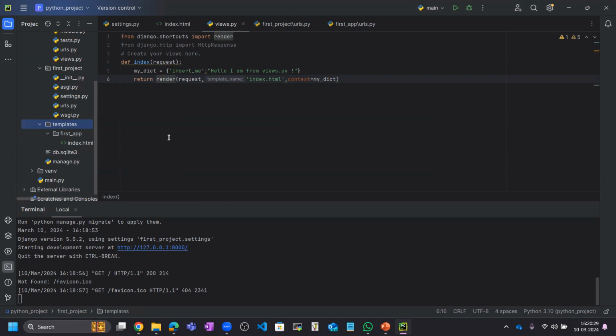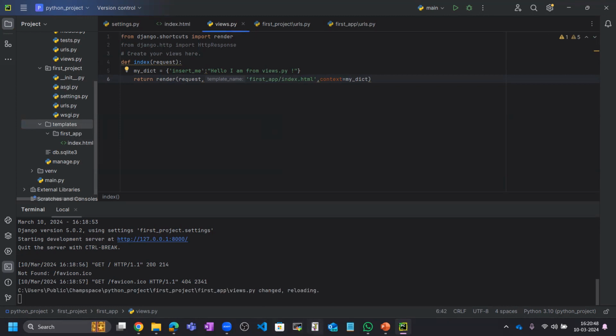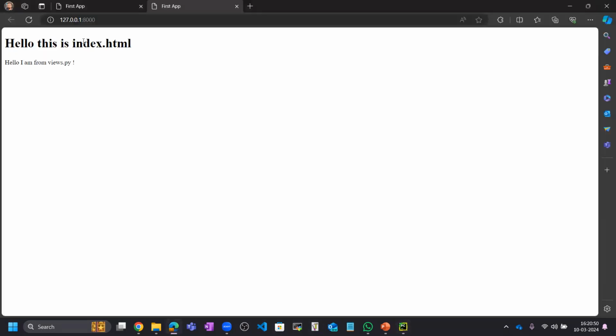Now in this case we need to change the views.py file. Basically we need to change the path here. So in place of index.html we need to give the directory path, that is first app and index.html. Now it will generate. Okay, now you can see this is here.